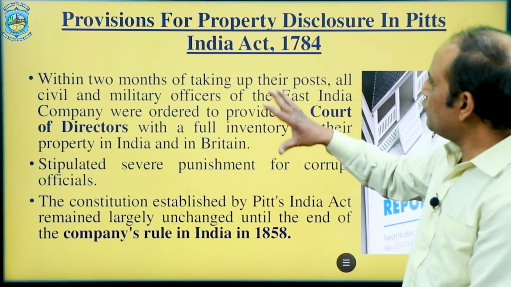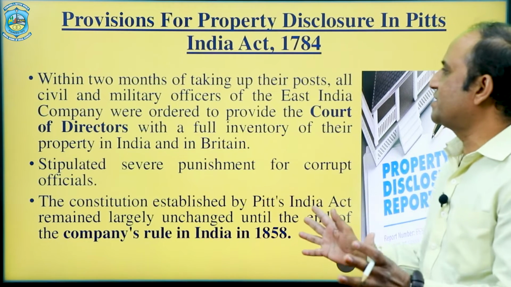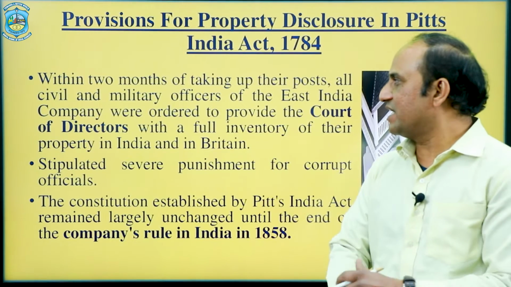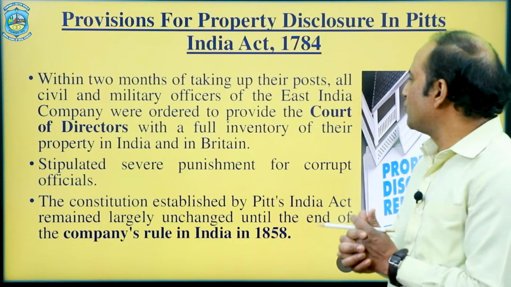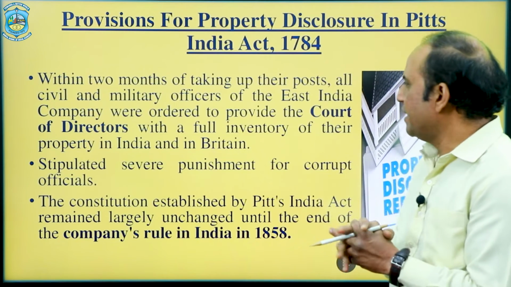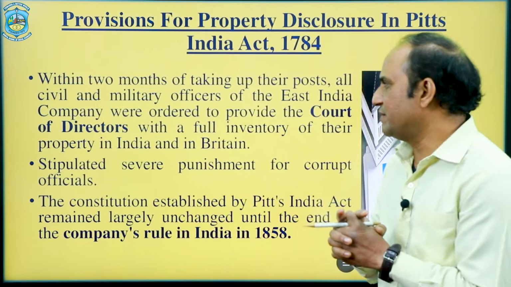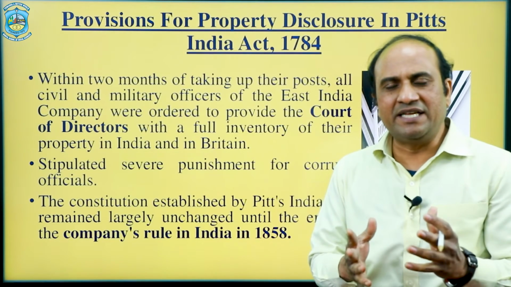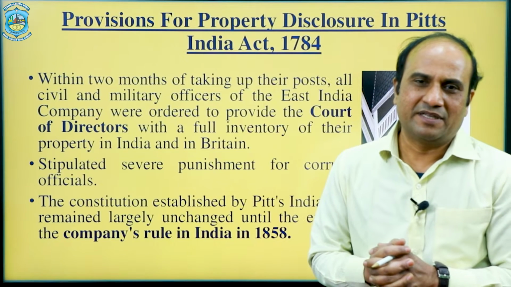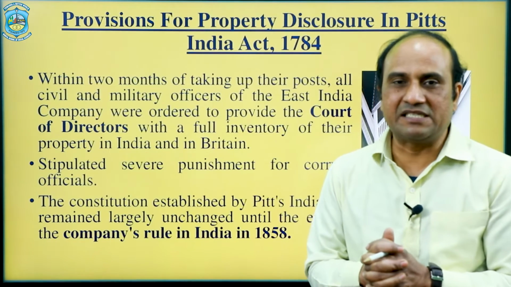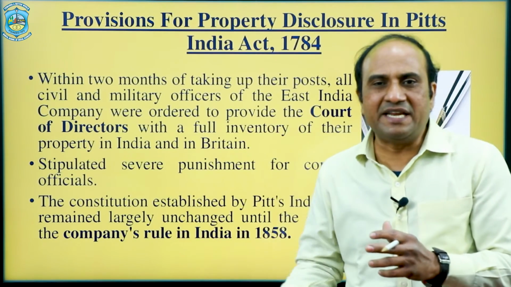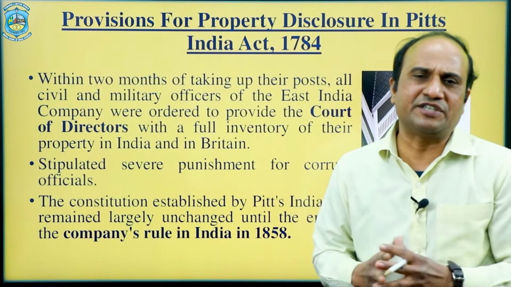It says within 2 months of taking up their post, all civil and military officers of the East India Company were ordered to provide the Court of Directors with a full inventory of their property in India and in Britain. After joining in India, they have to declare their property. They have to declare all their assets which are supposed to be available in India and in Great Britain and in any other countries.